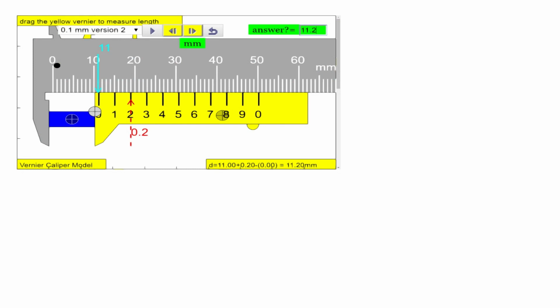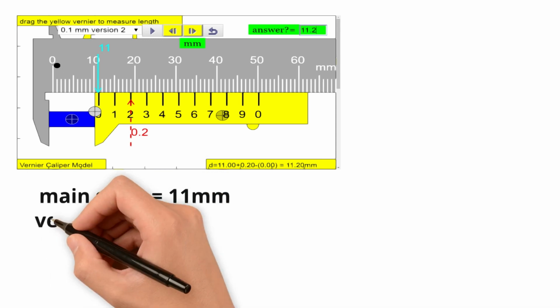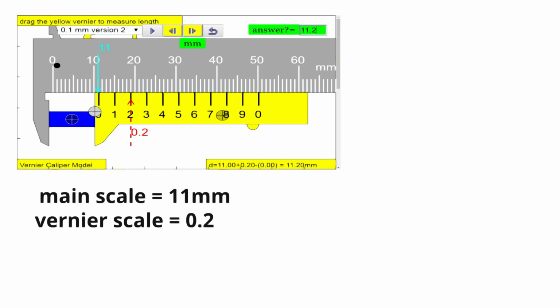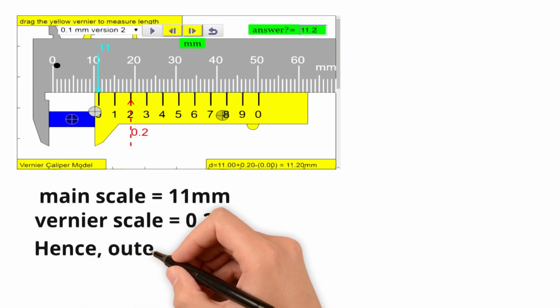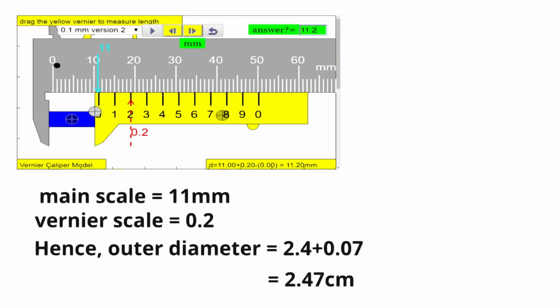One more example: here the main scale reading is 11, and the vernier scale division that exactly coincides with the main scale is the second division. Now here we multiply it by 0.01. The least count of every device is different. Before using any of these instruments, you have to check the least count because they can be different. In the previous example the least count was 0.01, and for this example the least count is 0.1. So you multiply your vernier scale division, which is 2, with 0.1, and you will get your answer as 0.2. For the final reading, you just have to add your main scale plus vernier scale reading, and you will get the exact answer.